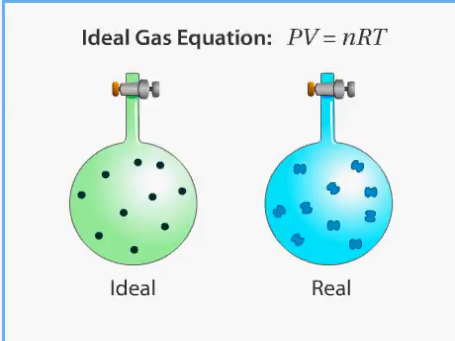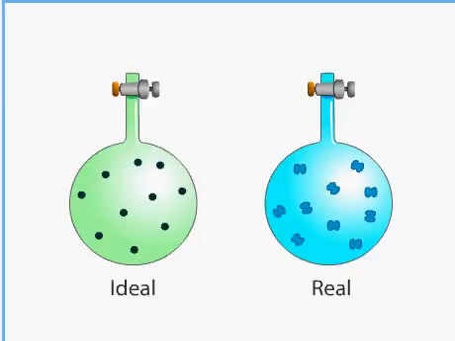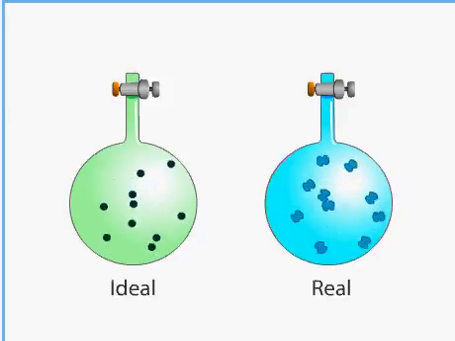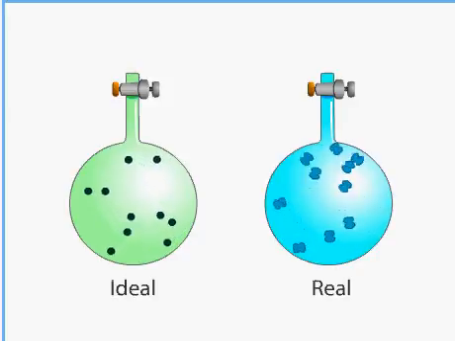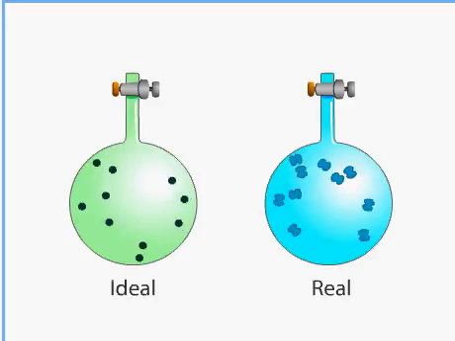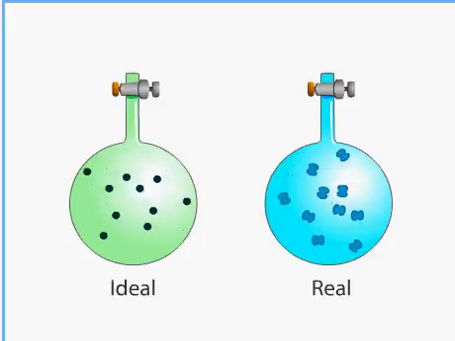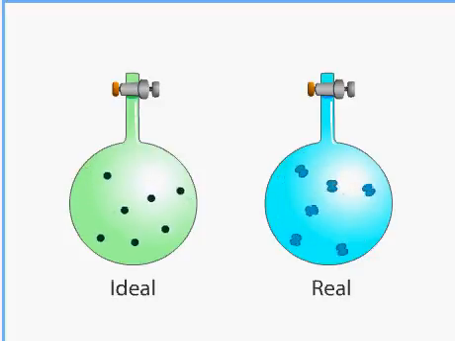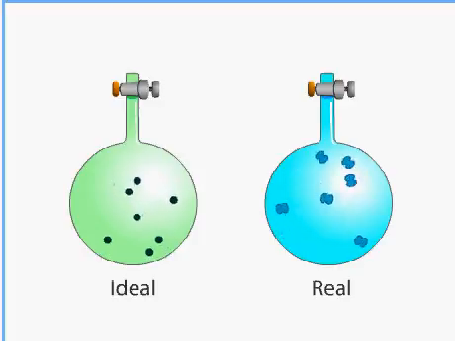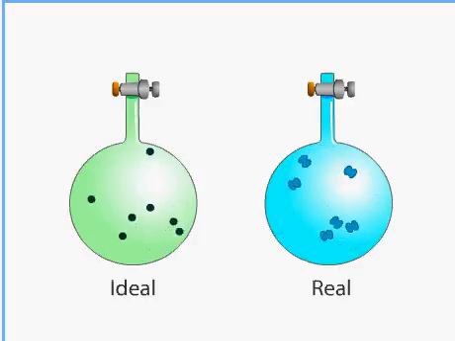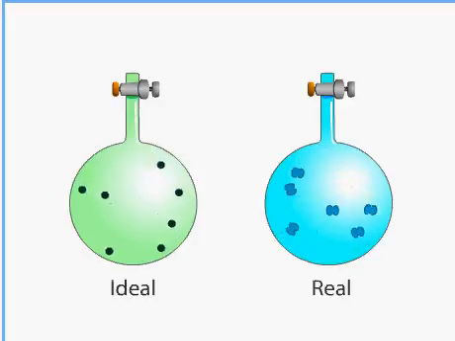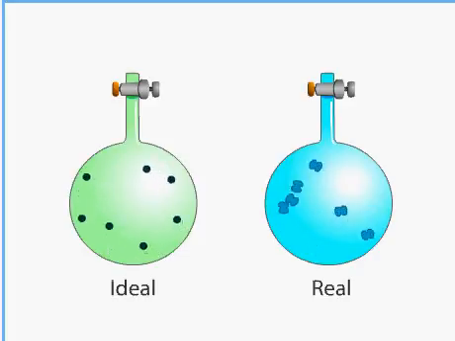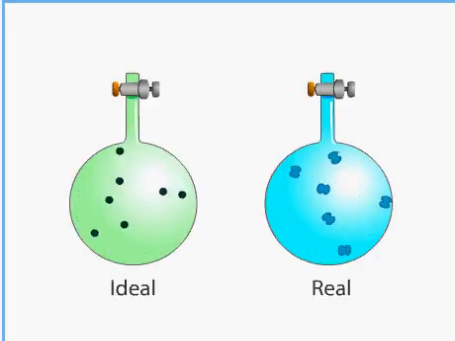There are several assumptions about the nature of a gas that are required for it to behave ideally. A key assumption is that the gas molecules occupy no volume. In a real gas, the molecules have a small but positive volume. Another important assumption is that kinetic energy is dependent on temperature. This means that the molecules are moving at a speed dependent on temperature. Real gases have molecules moving at a variety of speeds.